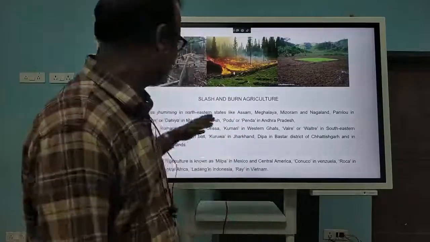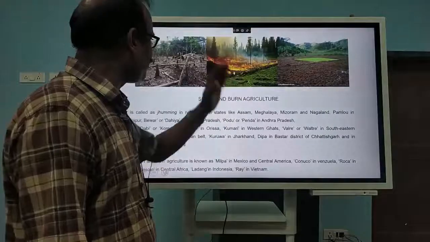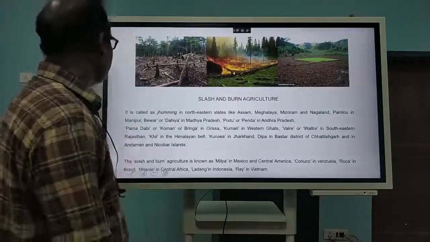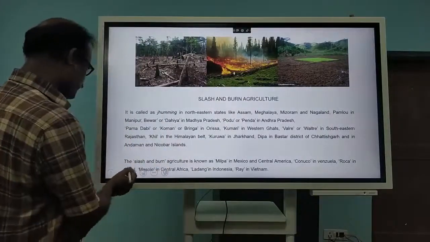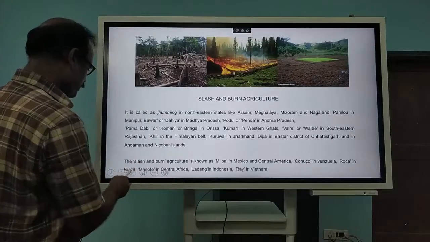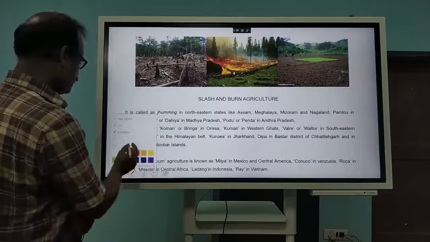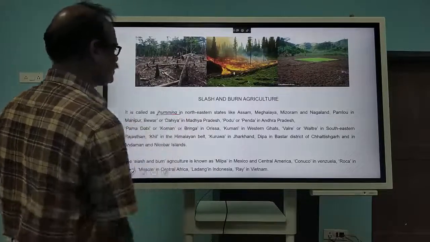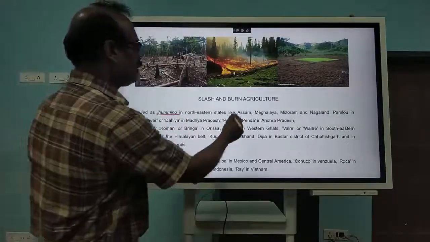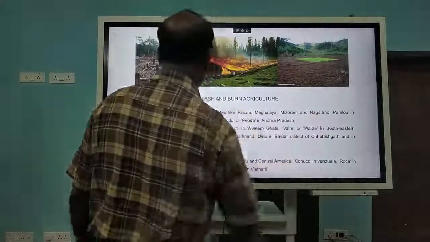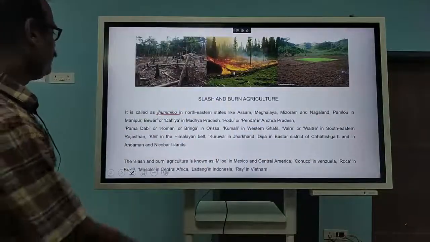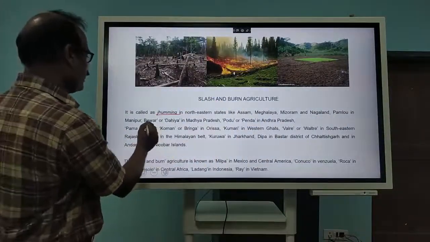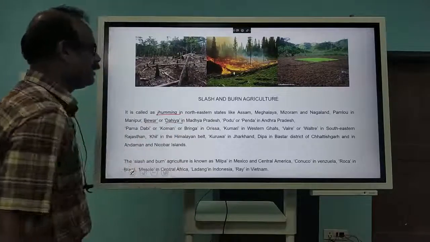Then this has different names at different places. In the northeast, in Meghalaya, Mizoram and Nagaland, it is called Jhumming. In Madhya Pradesh it is called Beewar or Dahiya.